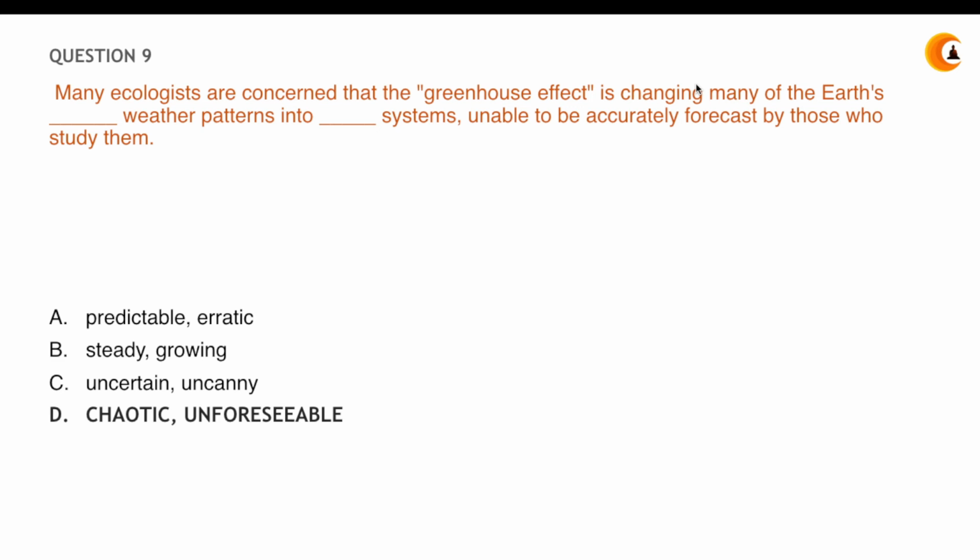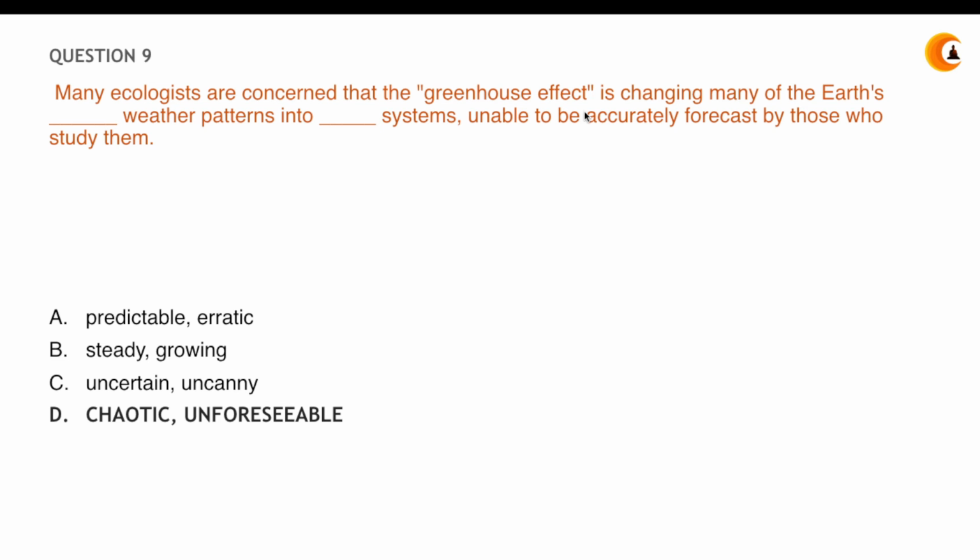Many ecologists are concerned that the greenhouse effect is changing many of Earth's dash weather patterns into dash system, unable to accurately forecast by those who study them. It's a very huge statement. What I understood by reading it once is that the greenhouse effect is changing Earth's weather into some system that becomes very unpredictable. That means the weather has become so unpredictable that we cannot accurately forecast.